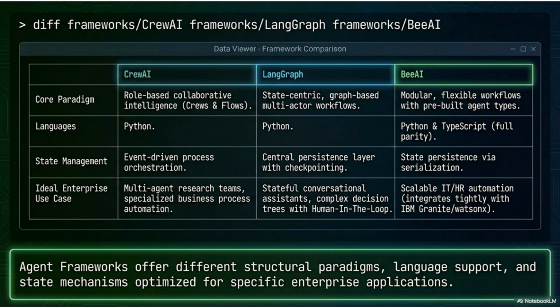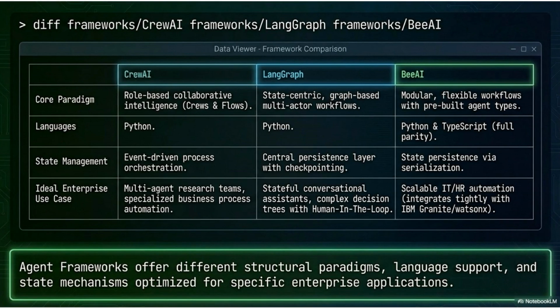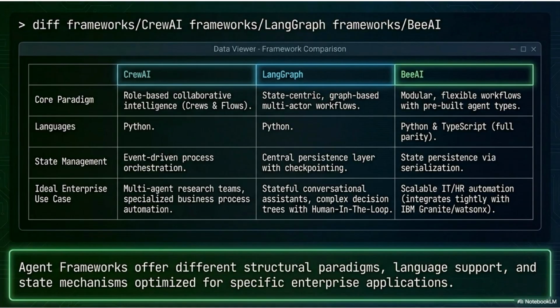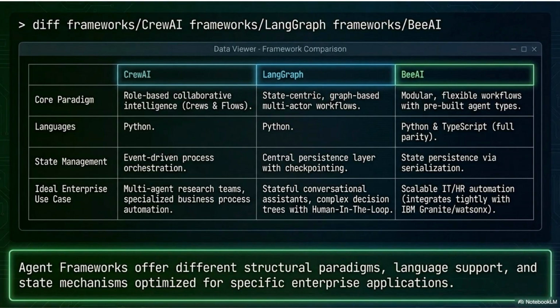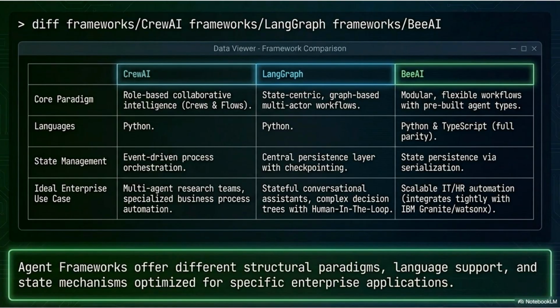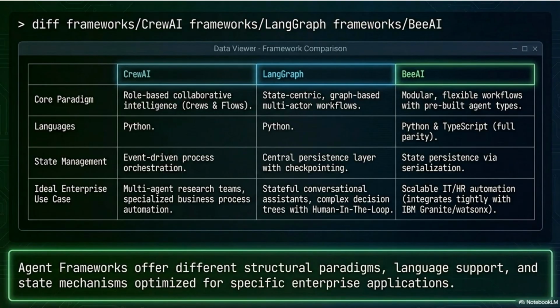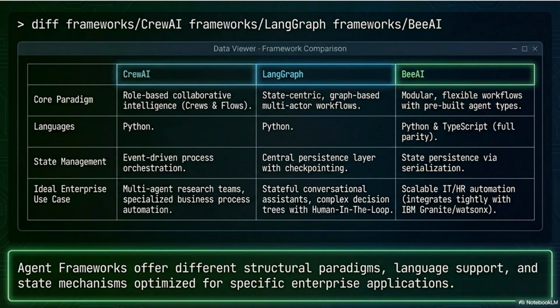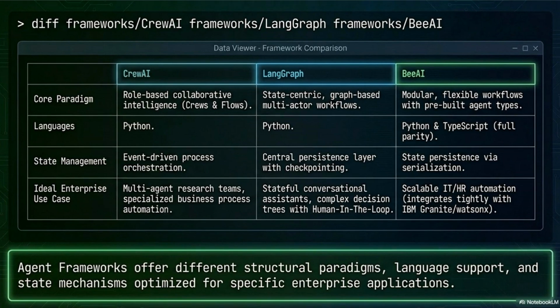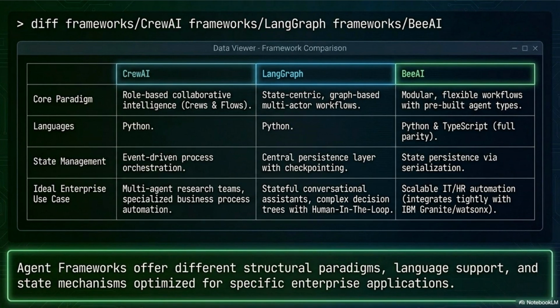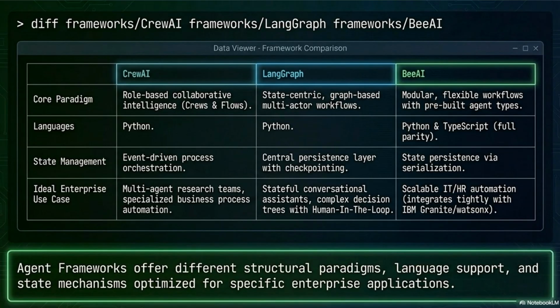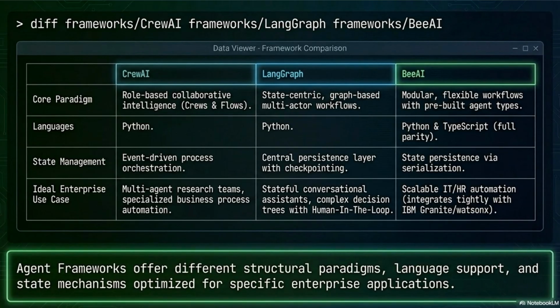Slide 7. Different frameworks: CrewAI, LangGraph, BAI. The framework comparison. 3 frameworks dominate enterprise agentic development. Here is how they differ. CrewAI. Role-based collaborative intelligence using the concepts of crews and flows. Written in Python. State managed through event-driven process orchestration. Ideal for multi-agent research teams and specialized business process automation.